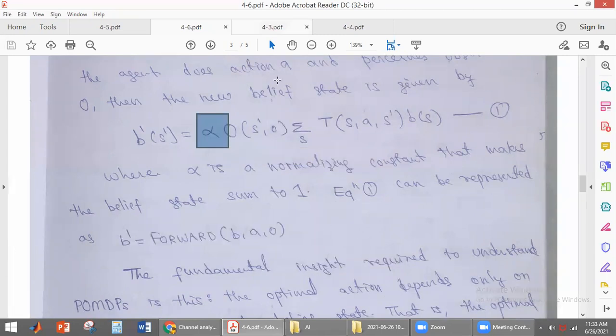In the conditional probability distribution in the third unit, we also discussed alpha. Alpha is the normalizing constant that makes the belief state sum to 1. If you are not getting a sum equal to 1, the alpha value will be adjusted such that we get a sum equal to 1.